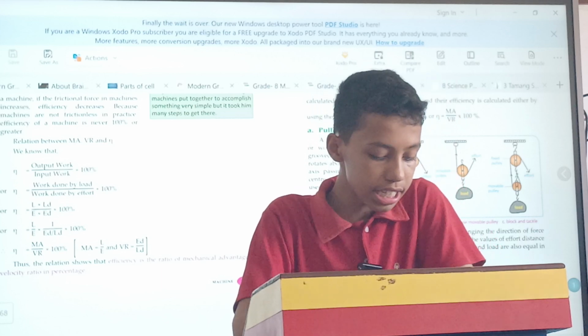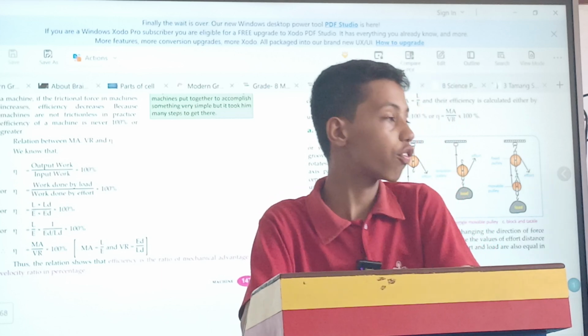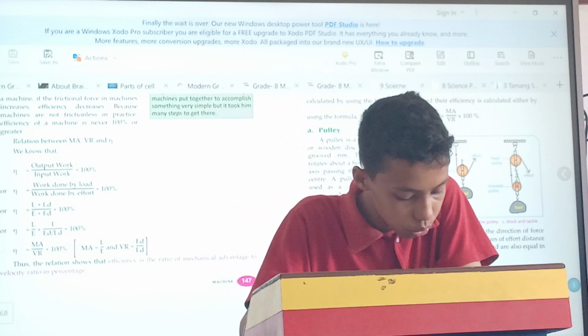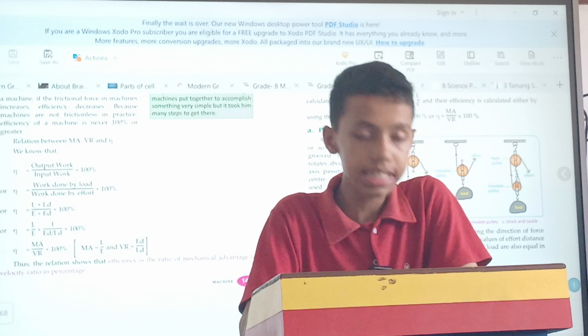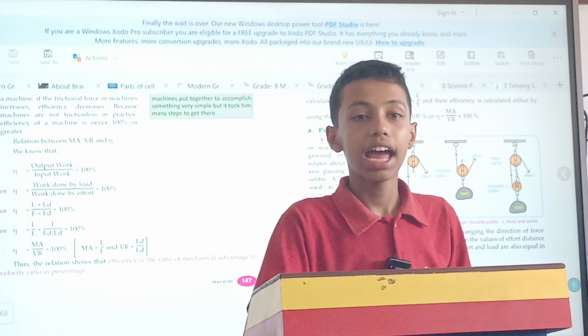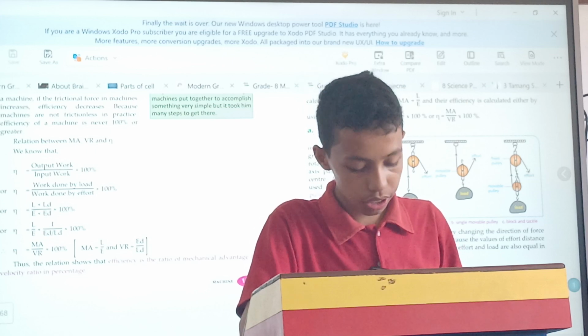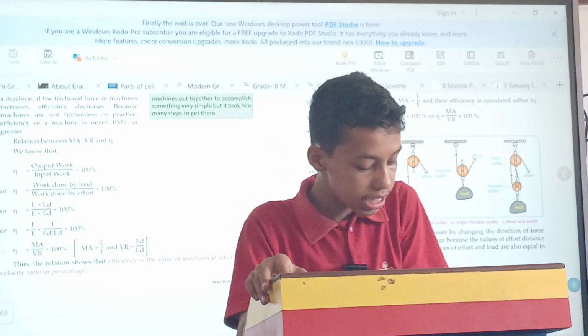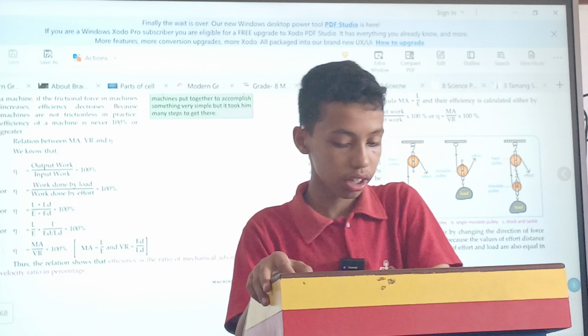Efficiency. The efficiency of a machine is defined as the ratio of useful work done by it to the total work put into the machine. Therefore, efficiency is equal to output work by input work into 100%, that is, L into LD by E into ED into 100%. Efficiency is expressed in percentage. It is a ratio of two pieces of work.